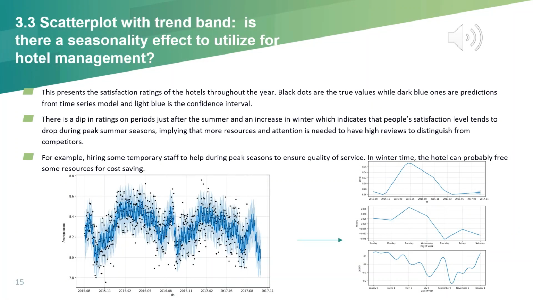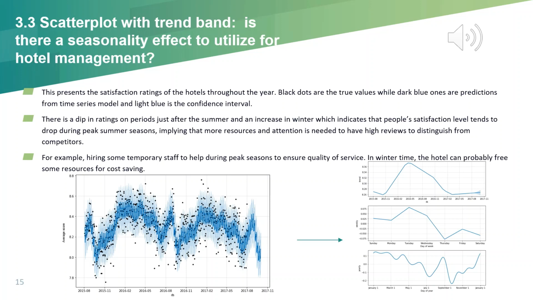On the bottom left, you can see our graph with average score on the y-axis and time on the x-axis. The black dots represent the actual values from the dataset, and the darker blue line represents the trend calculated based on our model. We also provided the confidence intervals of our model by showing them on the graph using a lighter blue. In addition to that, we included the time after August 2017 so that we can see a prediction of the relationship. We also show the weekly and yearly plots on the right.